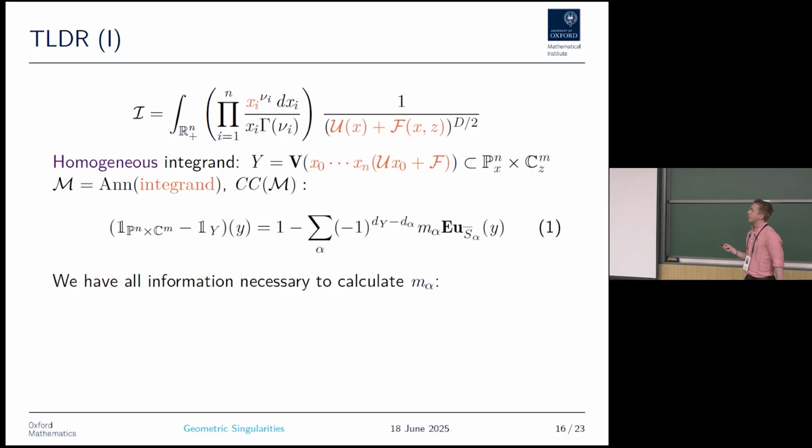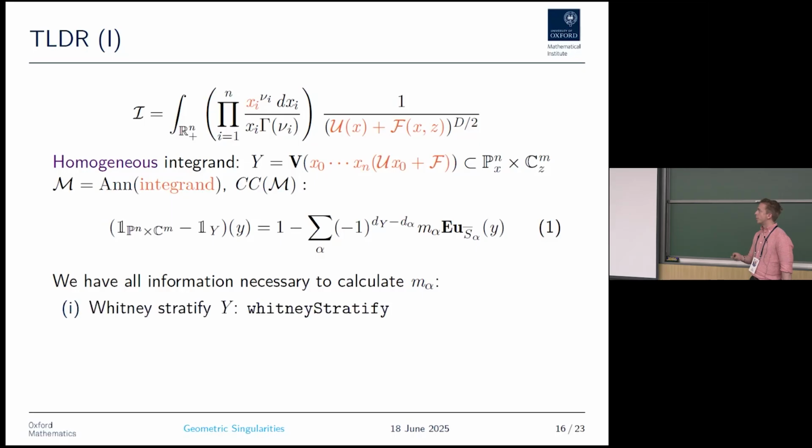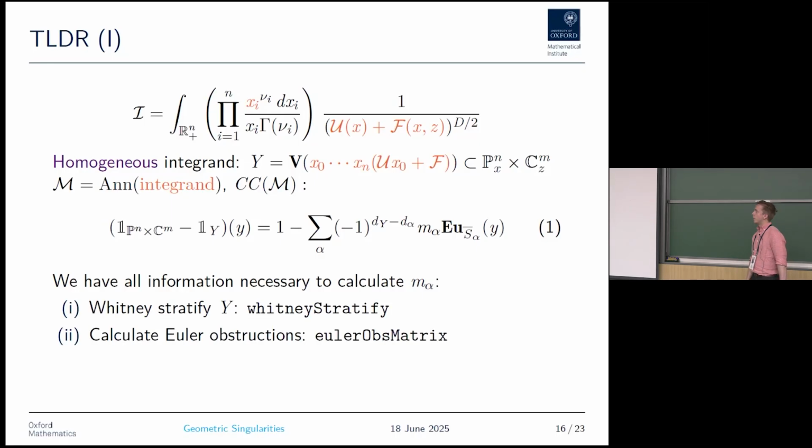The characteristic cycle of this PDE is, as we saw on the last slide, given by the difference of the characteristic function of the ambient space minus the characteristic function of this variety. So this has a decomposition in terms of Euler obstructions that we can actually calculate explicitly. So what we need to do is Whitney stratify Y. We calculate the Euler obstructions.